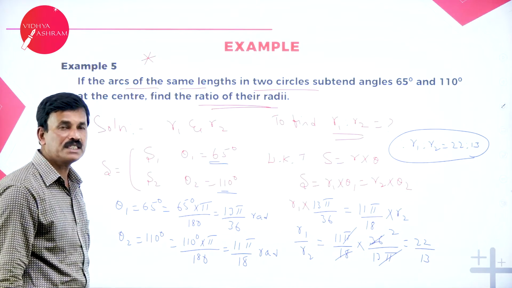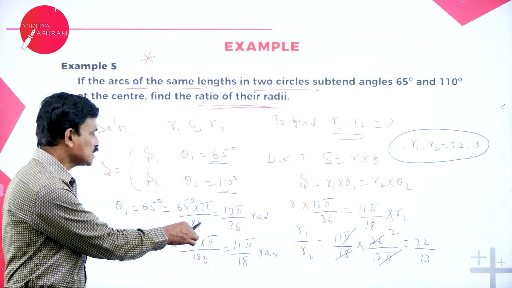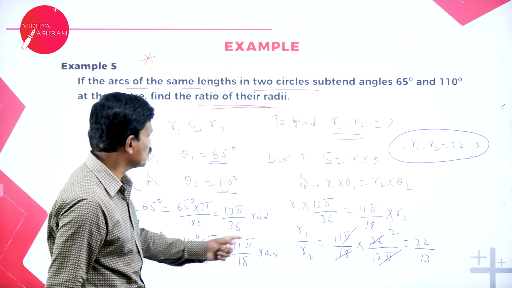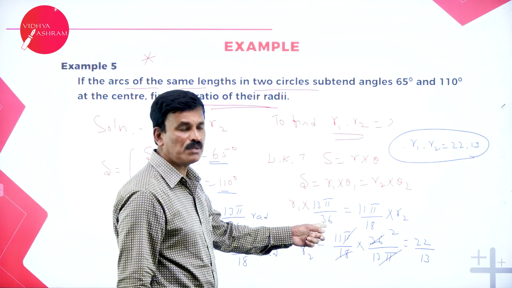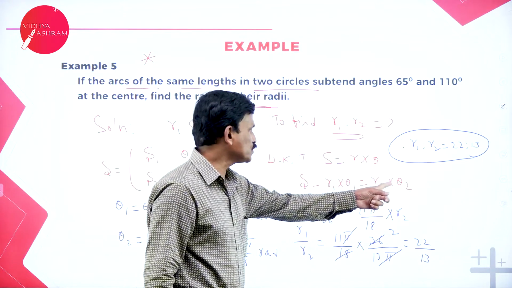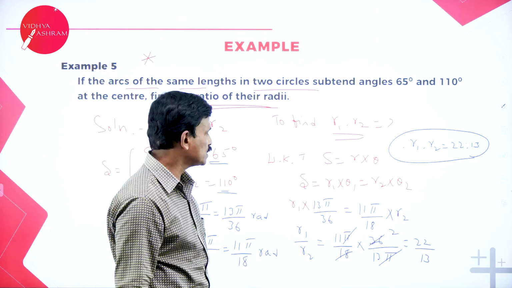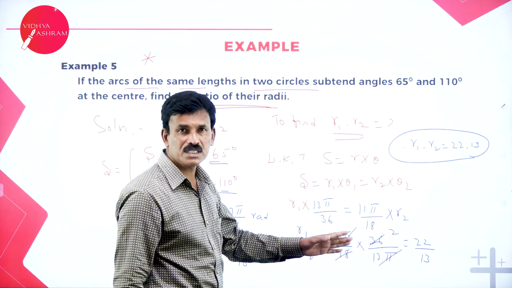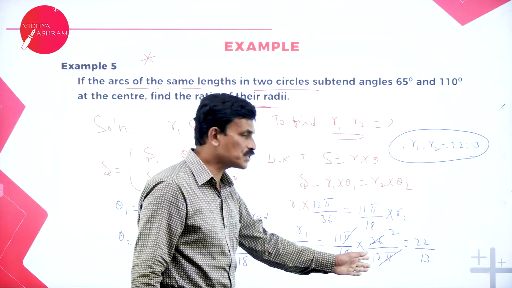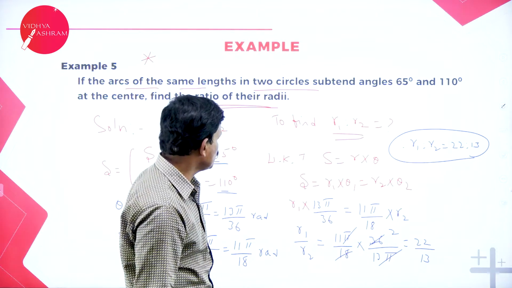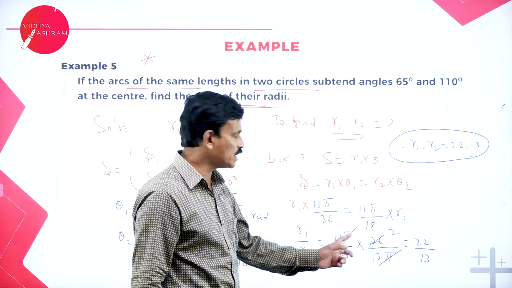Similarly, theta 2, 110 degrees, is nothing but 11 pi by 18. Substitute here. R1 into theta 1 is 13 pi by 36, R2 into theta 2 is 11 pi by 18. So what is required is the ratio R1 by R2, which is equal to 11 pi by 18, bring this to the denominator, and 36 by 13 pi goes to the numerator.